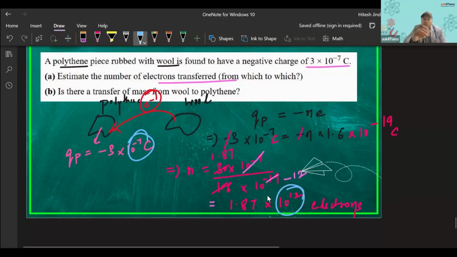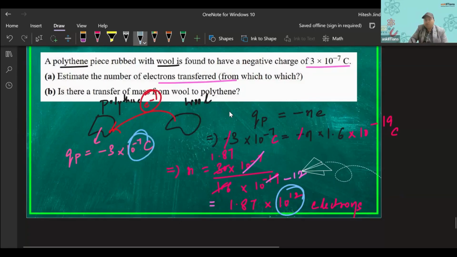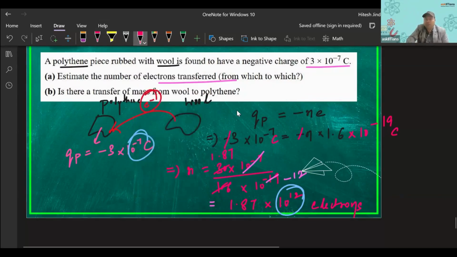Now, a very interesting question we have here: is there a transfer of mass also from wool to polythene? Electrons got transferred. Yes, charge got transferred, but did mass also get transferred? What do you think? Yes, mass got transferred, right? Because electrons have mass, however small that may be.